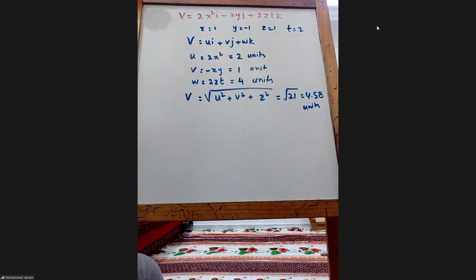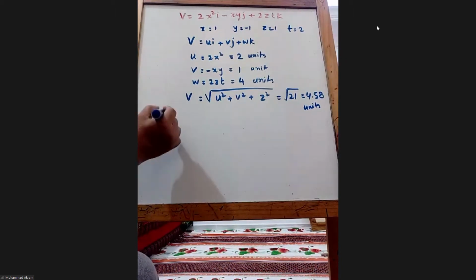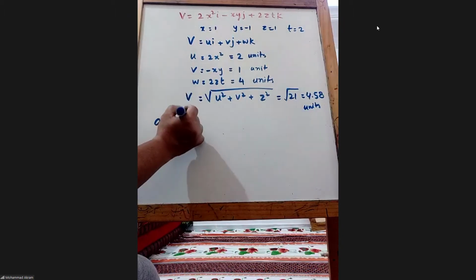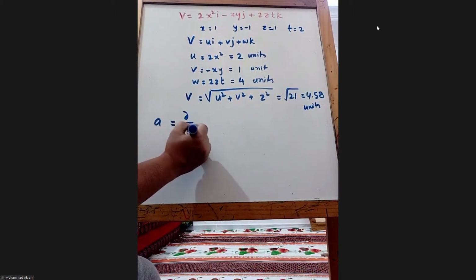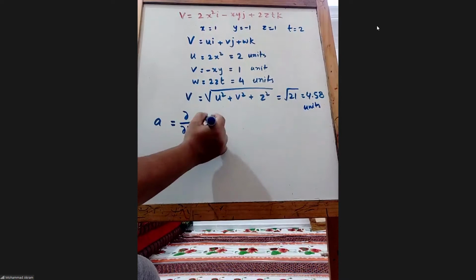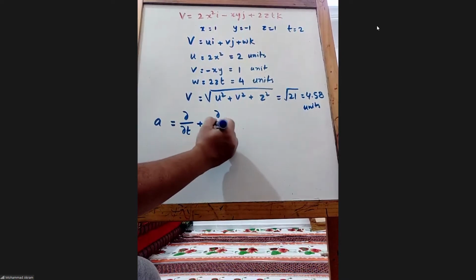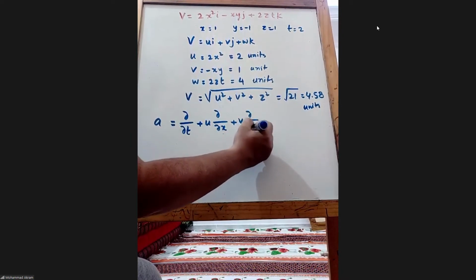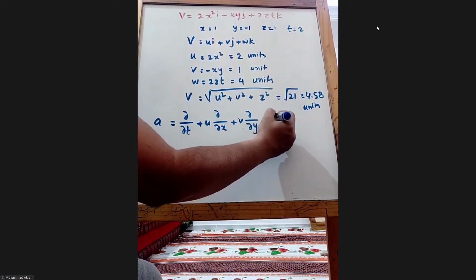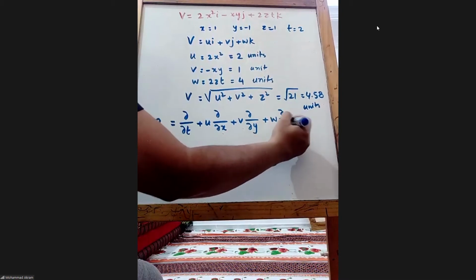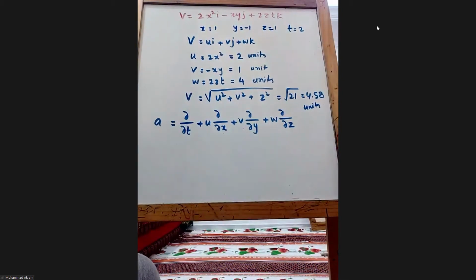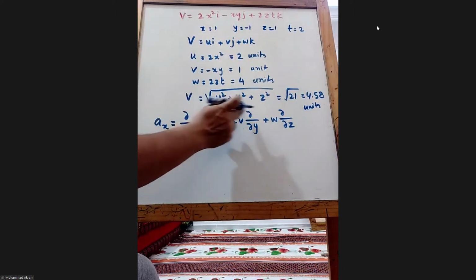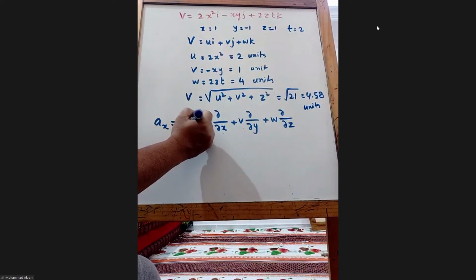Now for acceleration, what is ax? What I told you, we need to write first ∂/∂t plus u ∂/∂x plus v ∂/∂y plus w ∂/∂z. Now, if I want acceleration in x direction, what should I write here everywhere? u.